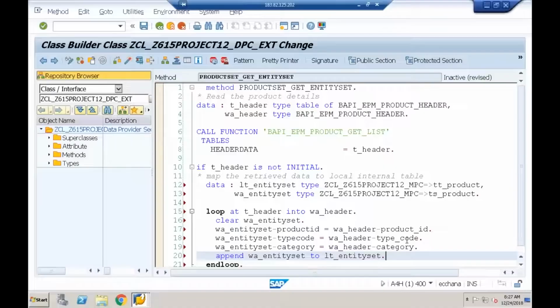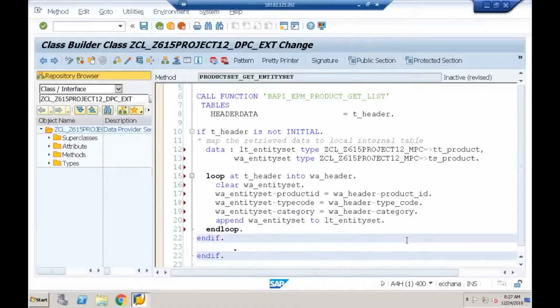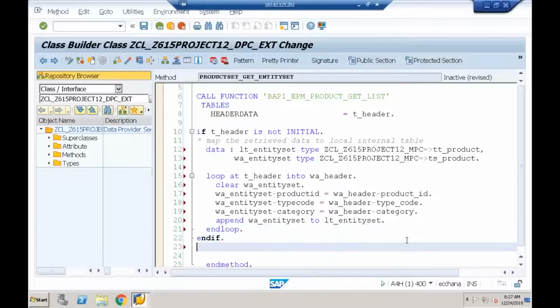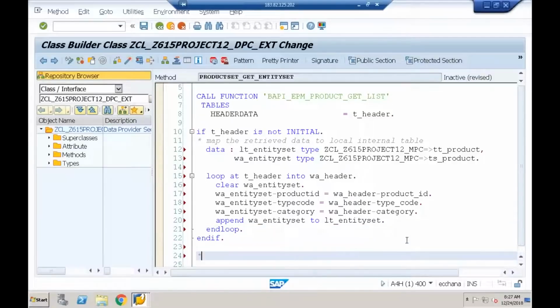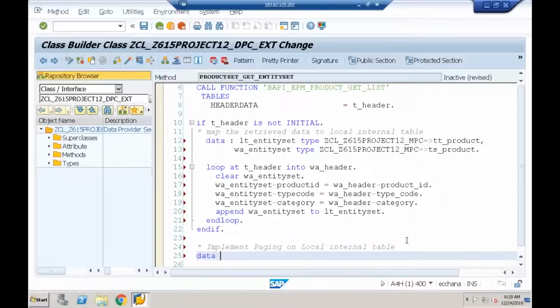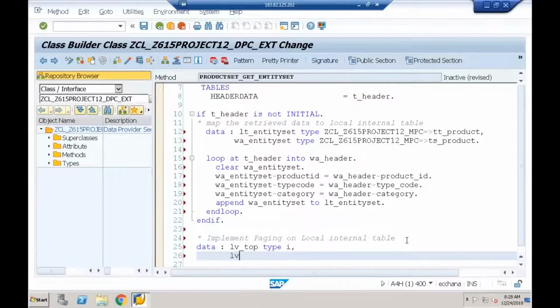Up to this is fine, and if this is fine, now I'll say implement paging on local internal table. So what I'll do is I'll take two local variables, lv_top type i, and lv_skip type i.